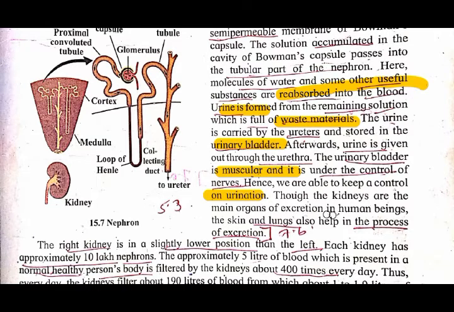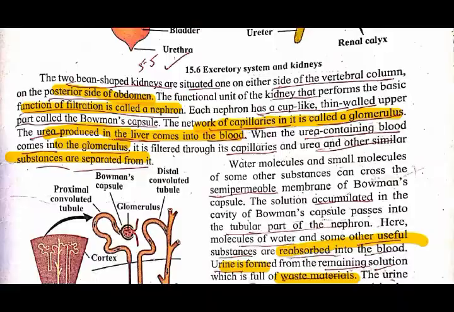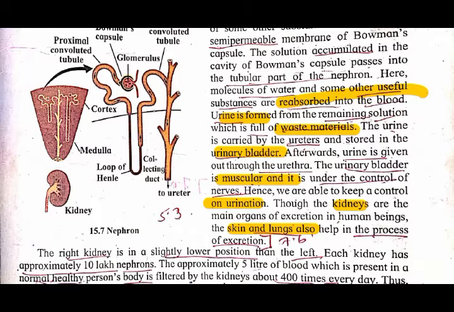Though the kidneys are the main organs of excretion in human beings, the skin and lungs also help in the process of excretion. You know very well that the excretory system is carried out by the kidney, which plays a very important role in excretion. But besides that, the skin and lungs also play an important role in excretion. Understood? Now see, the right kidney is in a slightly lower position than the left. Here you can see this right kidney is somewhat on the lower side than the left kidney. Understood?